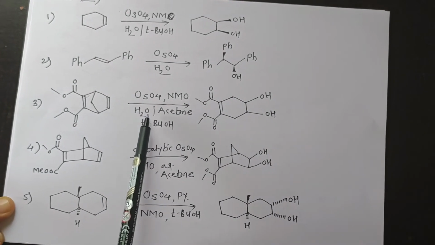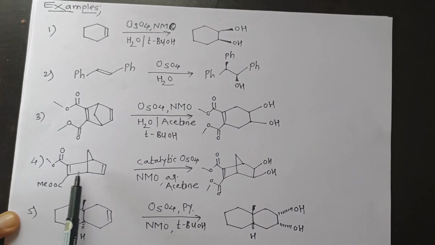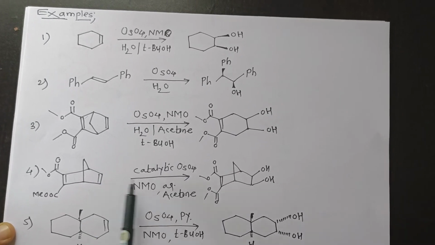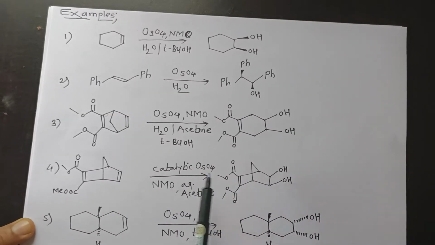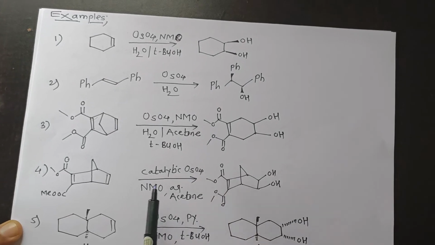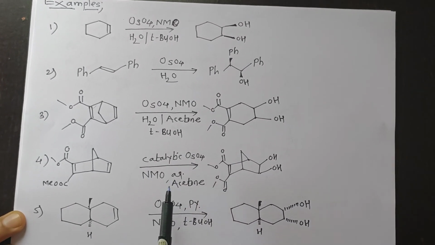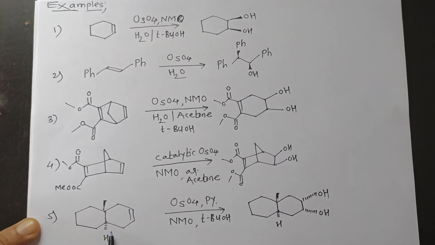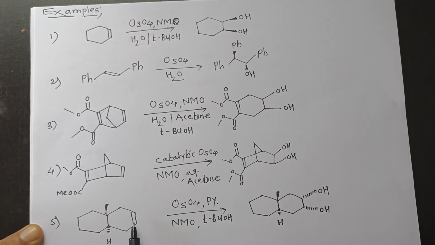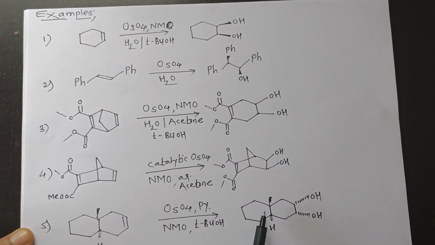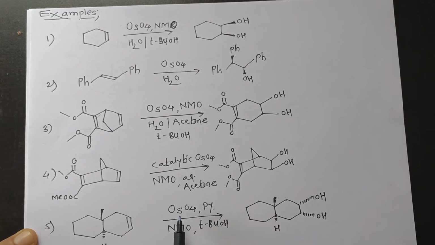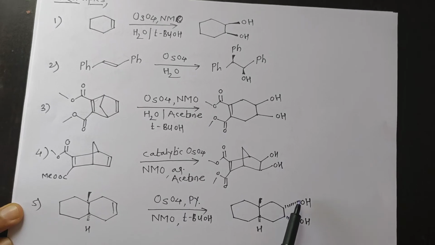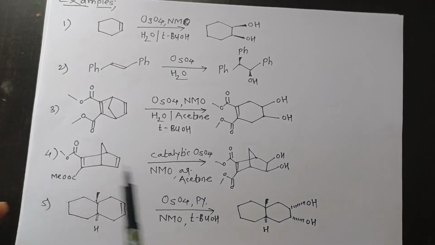Look at the reaction conditions. Here also we have two double bonds. So this double bond undergoes cis dihydroxylation into such type of diol using catalytic osmium tetroxide in presence of NMO in aqueous acetone. Look at next example. Here we have decalin system. So this double bond undergoes oxidation into cis diol using osmium tetroxide in presence of pyridine, and there is formation of cis diol. Look at stereochemistry of this diol.